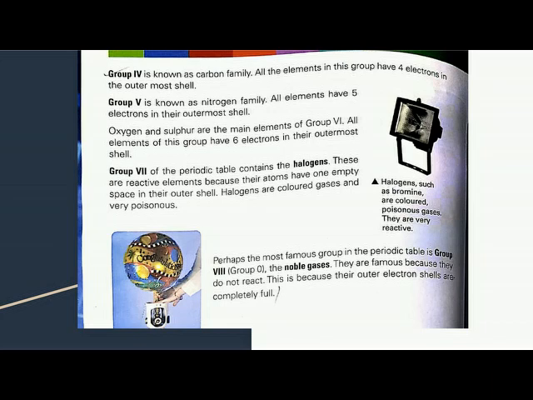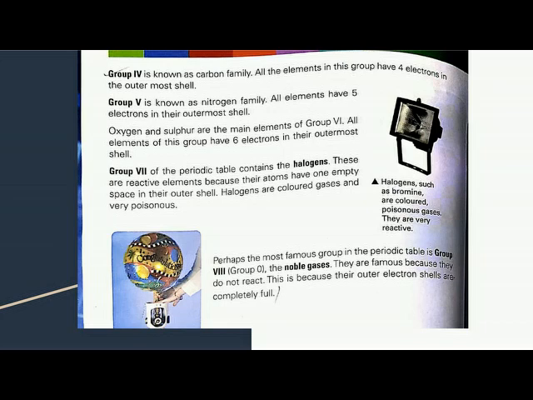Oxygen and sulfur are the main elements of group 6. All the elements of this group have 6 electrons in their outermost shell. Group 7 of the periodic table contains the halogens. These are reactive elements because their atoms have one empty space in their outer shell. Halogens are colored gases and very poisonous.